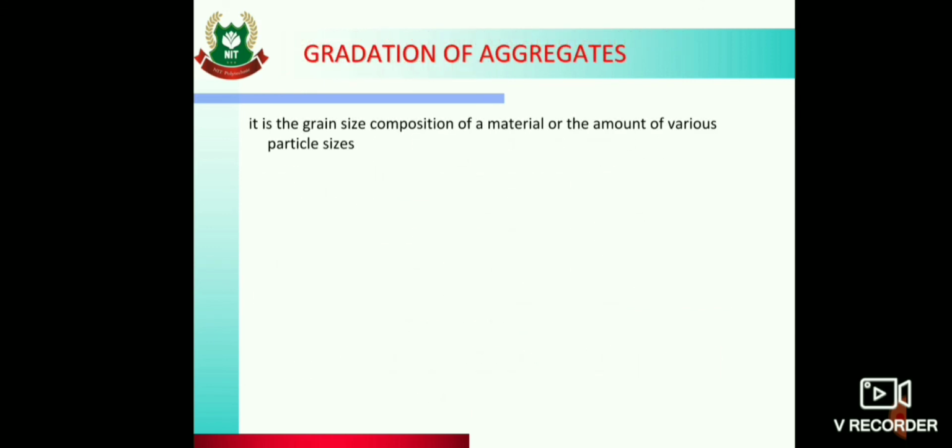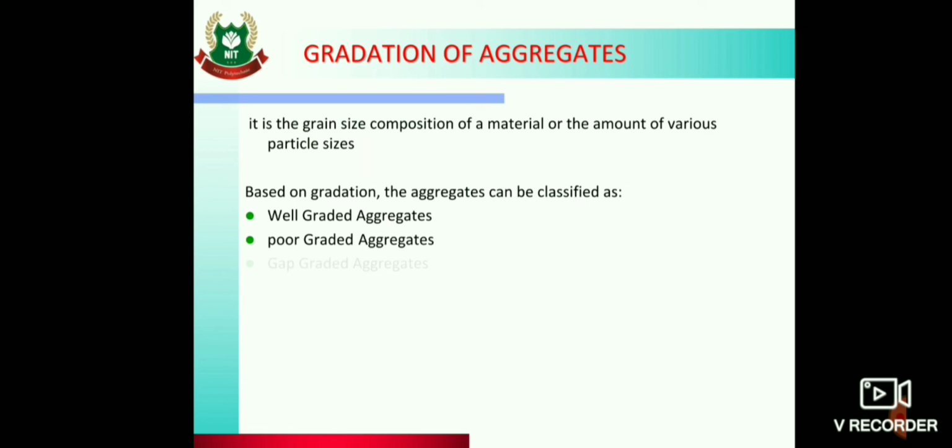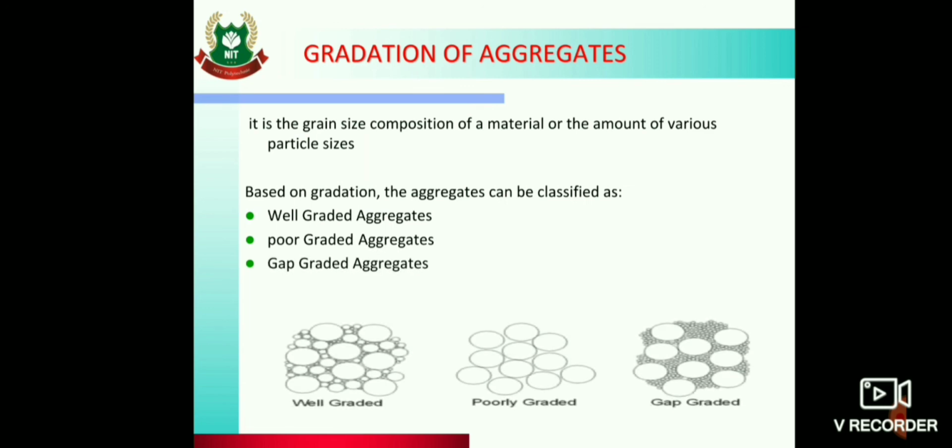Then gradation. Gradation means the grain size composition of a material, or the amount of various particle sizes. Based on gradation, aggregates can be classified as well graded, poorly graded and gap graded aggregates. See well graded: particles of various sizes you can see here, so very less voids.